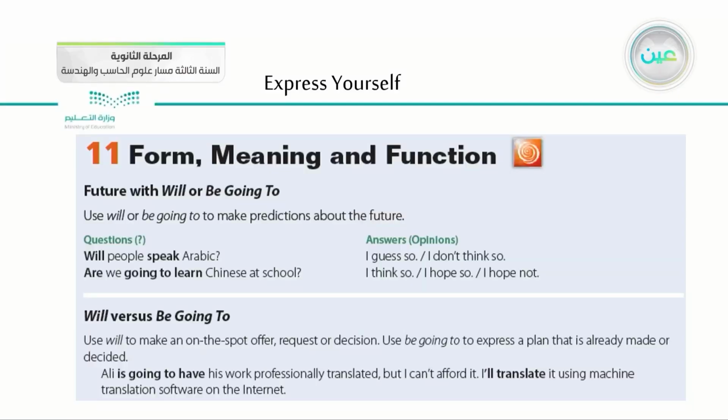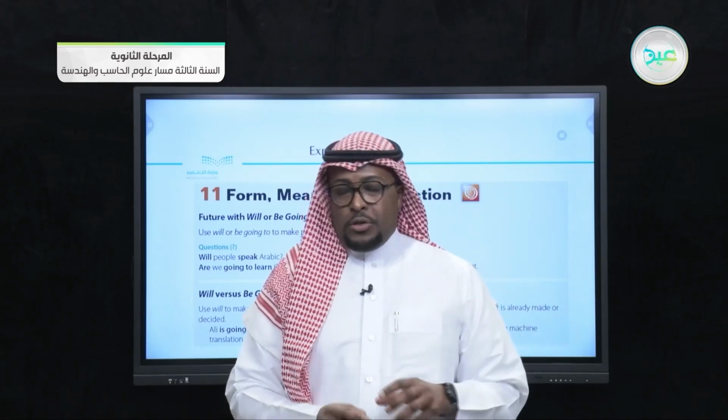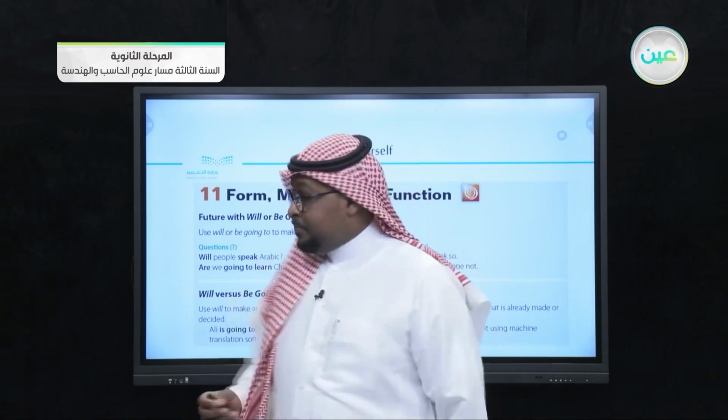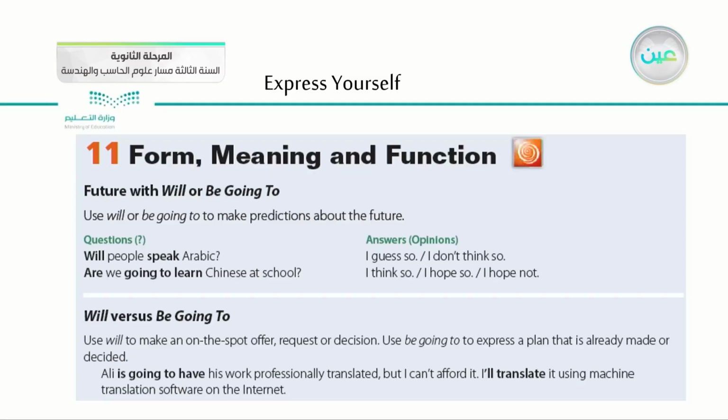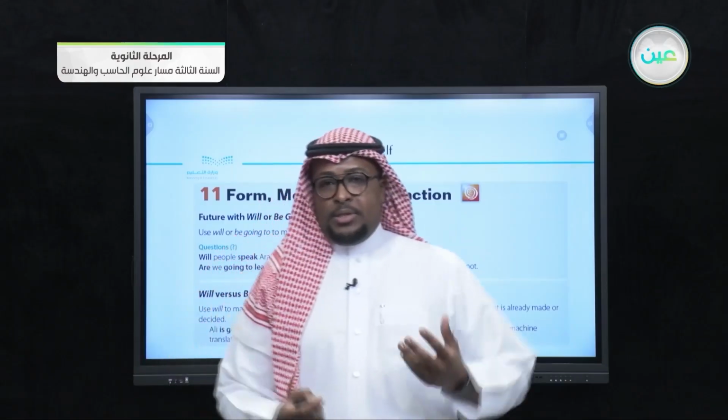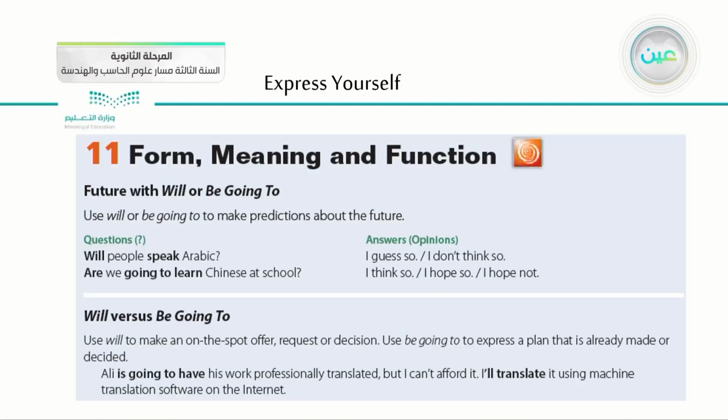As you see here, we have the definition of this part, which is we use will or be going to make predictions about the future. When we say predictions, we mean that we want to say something that will actually happen in the future. So this is the meaning of predictions. Of course, we can use this structure through questions and answers, and of course we can use it through statements. Let's go over the questions first.